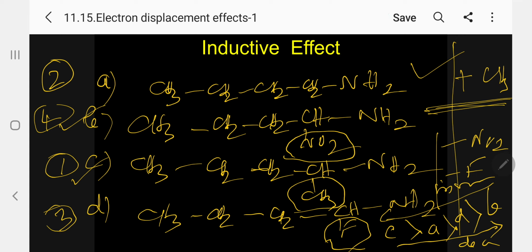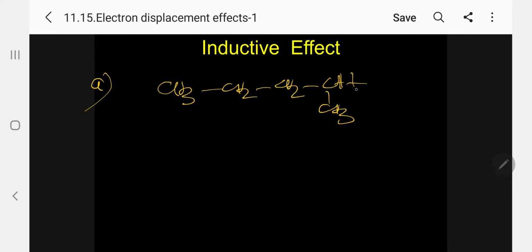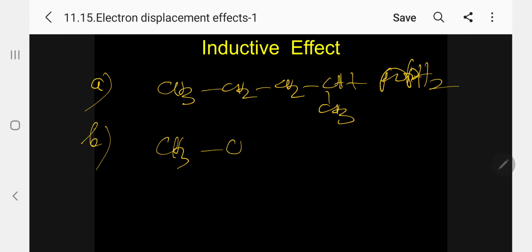What I have done here is keep the same carbon atom. Now I want to change to a different carbon atom. Kindly follow. A is CH3CH2CH2CH2NH2, an amine. Basicity we are comparing. And this is actually 2-aminobutane.